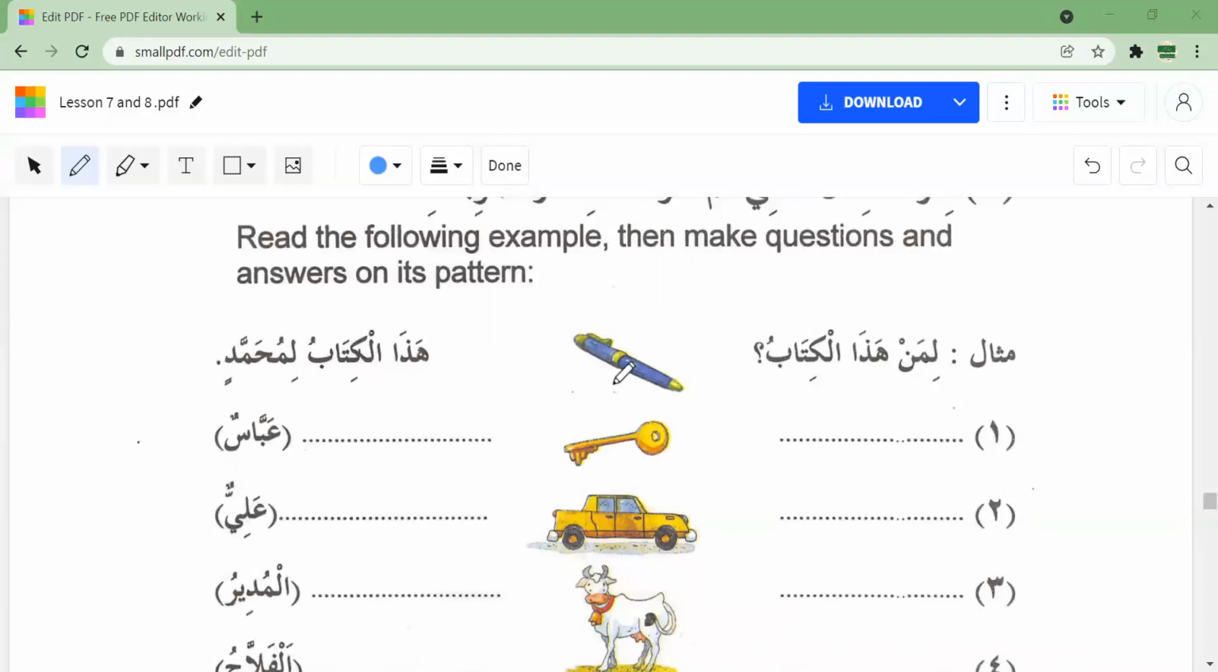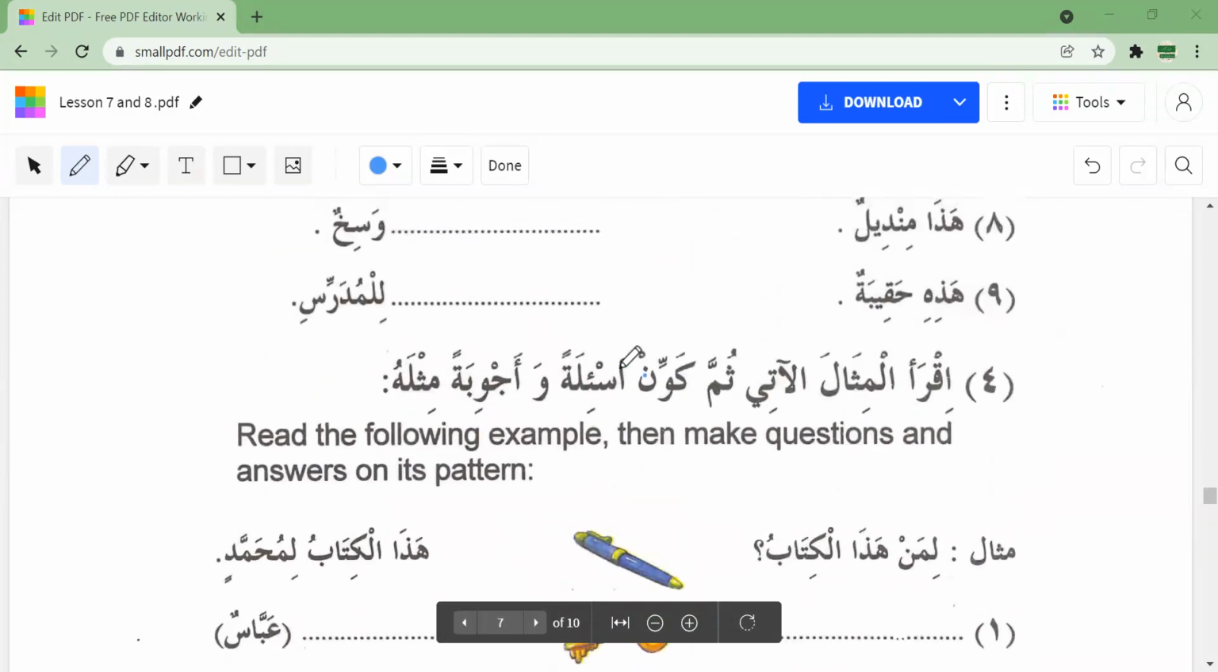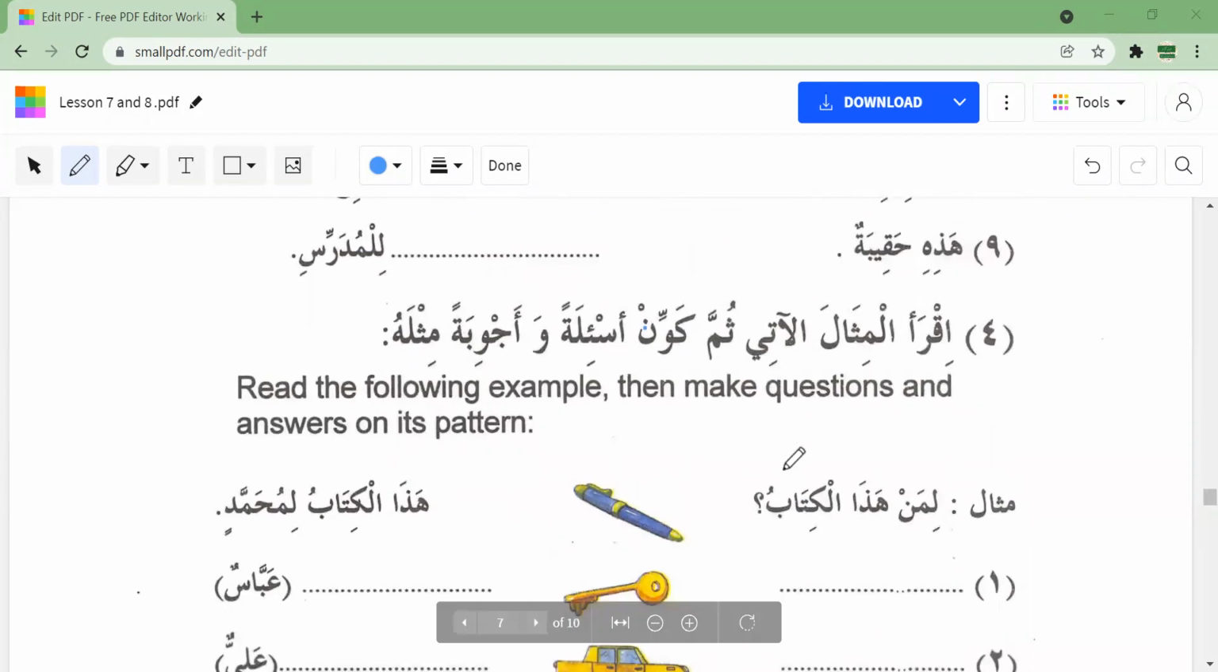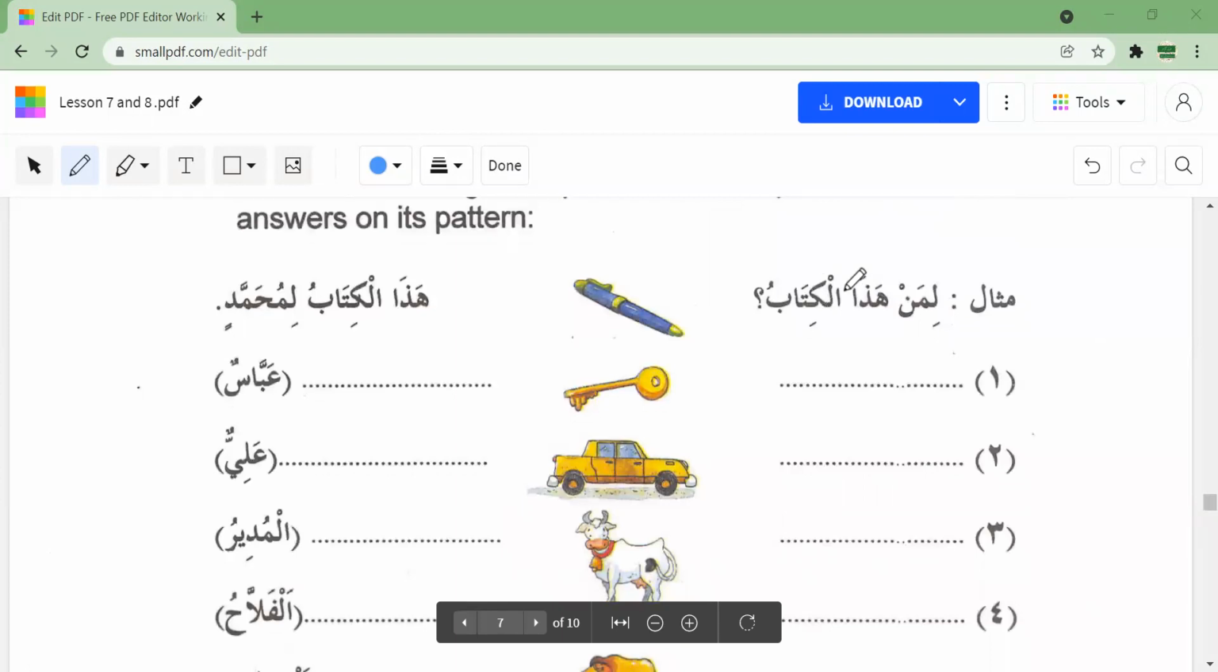So I thought it's supposed to be based on the picture, but I don't know why they're saying kitab. It should be qalam, in my opinion. It says, Read the examples, then make questions and answers on its pattern, following the pen. So this should have been qalam, I think.